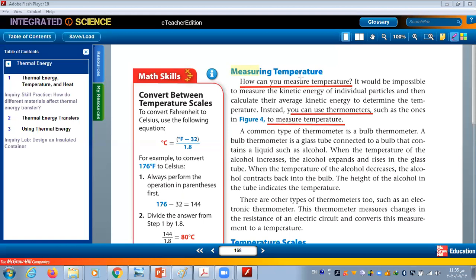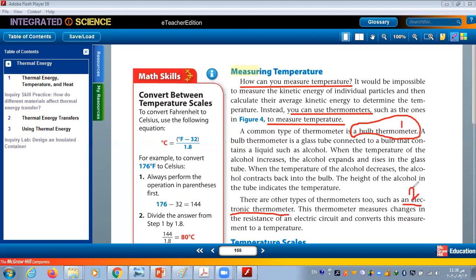How can you measure temperature? You can use thermometers to measure temperature. Okay. Inshallah, he is talking here about two types of thermometer. This is the first type, which we call a bulb thermometer, and the second one is the electronic thermometer.